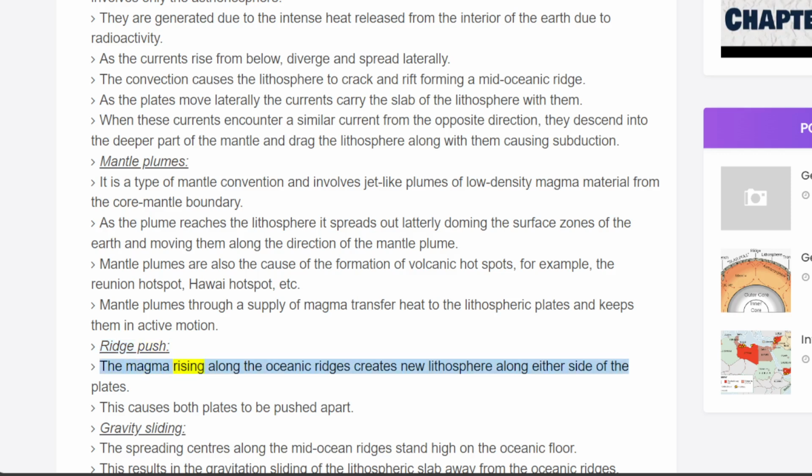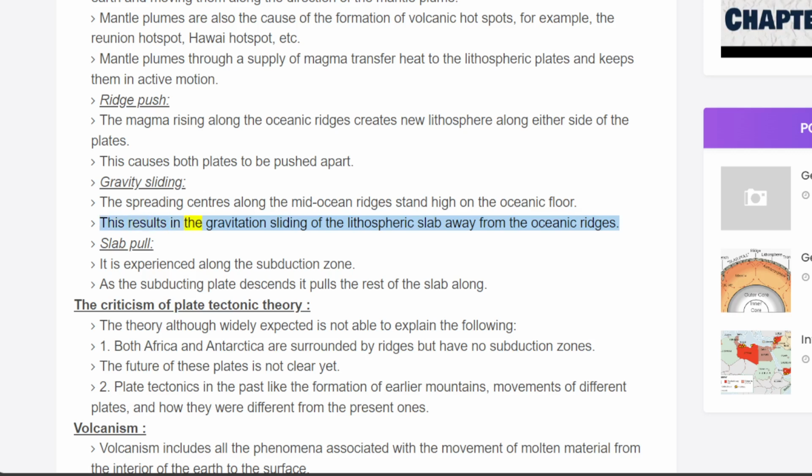The magma rising along the oceanic ridges creates new lithosphere along either side of the plates. This causes both plates to be pushed apart. Gravity sliding: the spreading centers along the mid-ocean ridges stand high on the oceanic floor. This results in the gravitational sliding of the lithospheric slab away from the oceanic ridges.